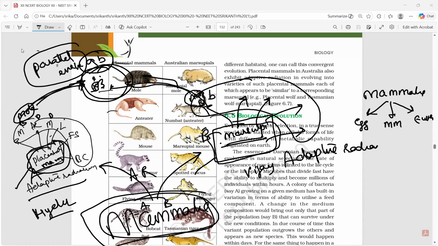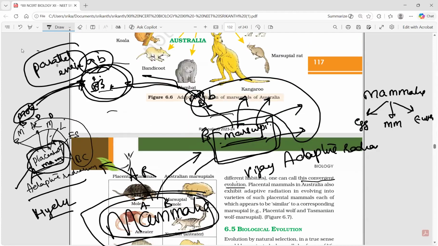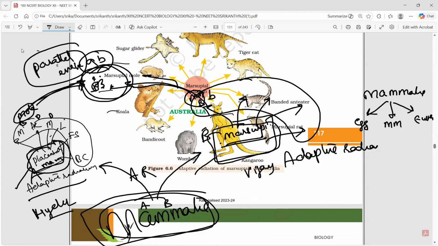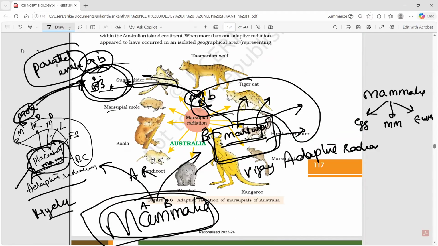This interesting phenomenon is given here. They said it as convergent evolution. Let me read that line.